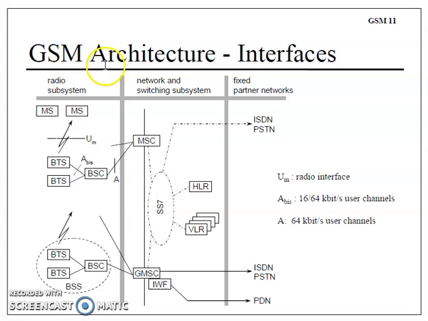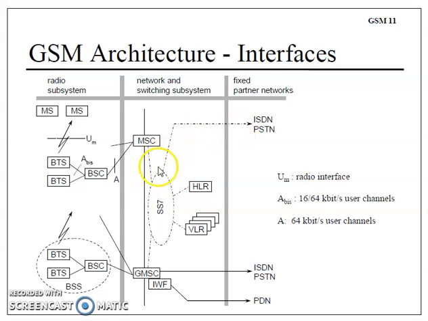Understanding the GSM architecture with its interfaces, one can show it like this. In the radio subsystem, there is an interface between mobile station and BTS. The standard interface that is used is called the Um interface. The interface between BTS and BSC is Abis. Bis means second version. BSC to MSC is labeled with the A standard.